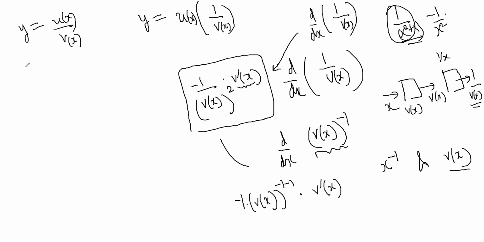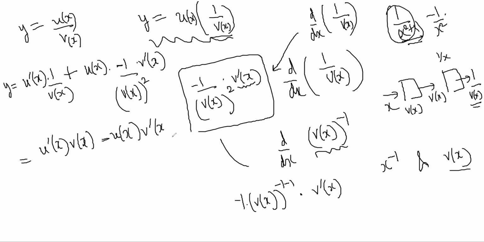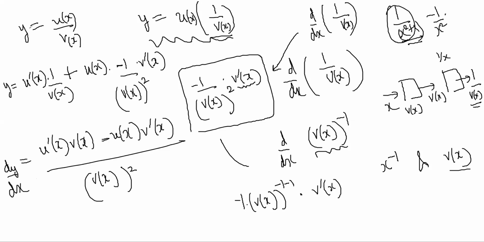So now we will do this whole thing by product rule. In the product rule, you differentiate the first, u dash x, and leave the second function as it is, plus leave the first function as it is and differentiate the second function. Differentiation of the second gives minus 1 by v x whole square into v dash x. So this becomes u dash x into v x minus u x into v dash x by v x whole square. That is the quotient rule.